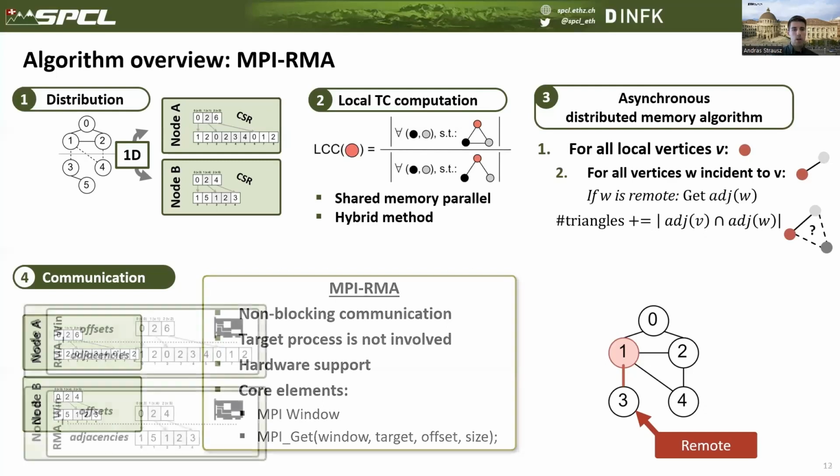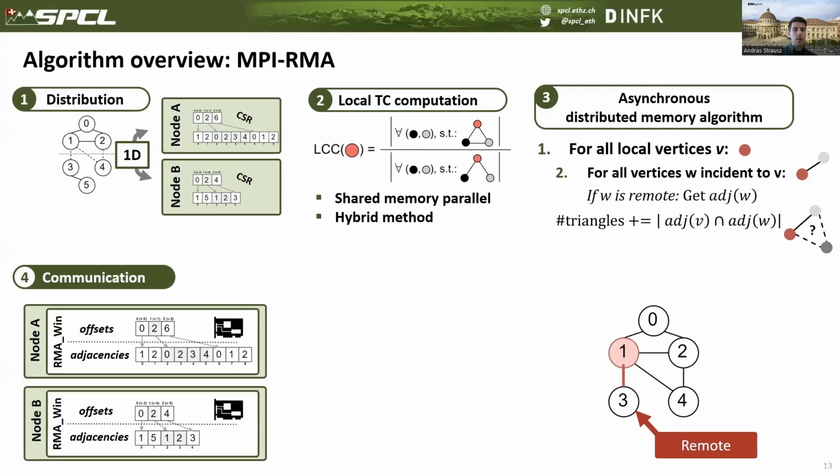Now, all in all, with MPI RMA, we can reach an abstraction of the graph where every process will have a global view of the graph. And in case an edge goes between two local vertices, it will result in a local memory read, whereas in case the edge crosses partitions, we will use the MPI get, that is, we will read remote memory.